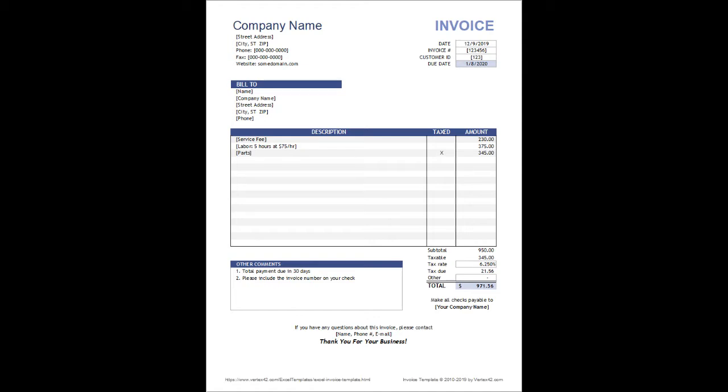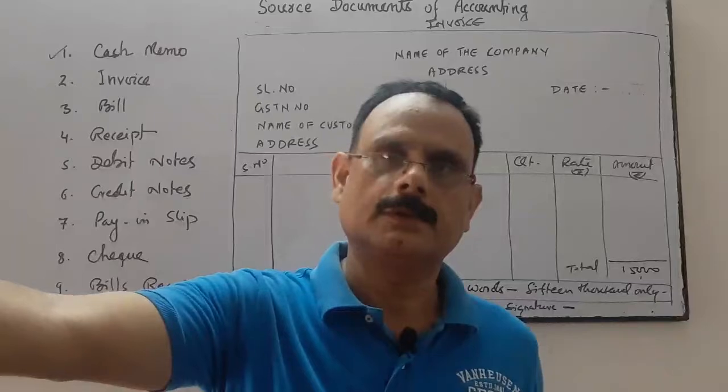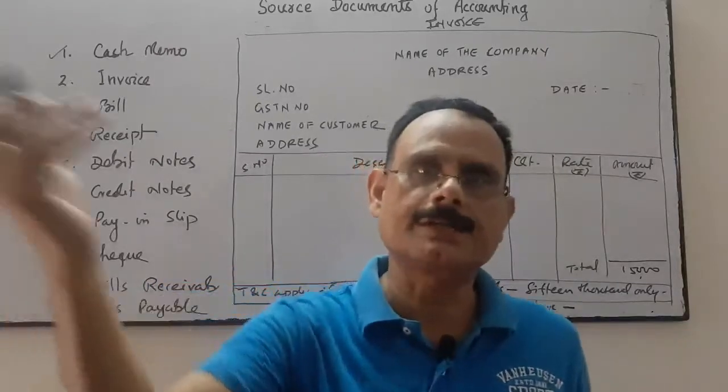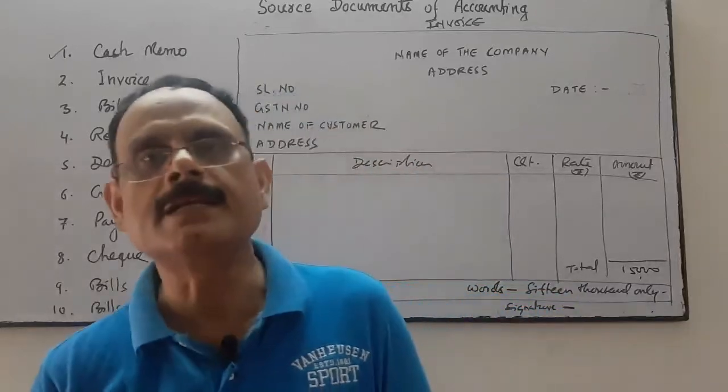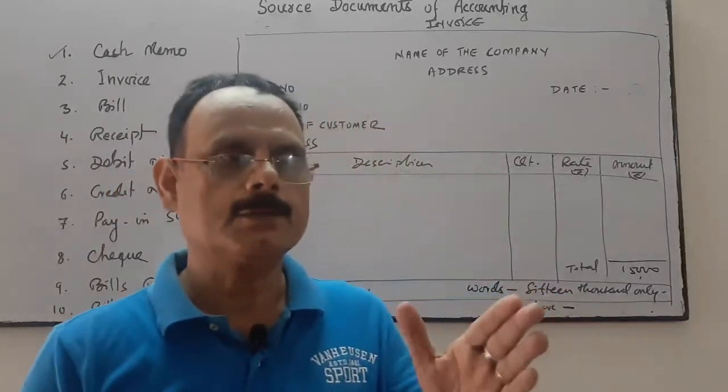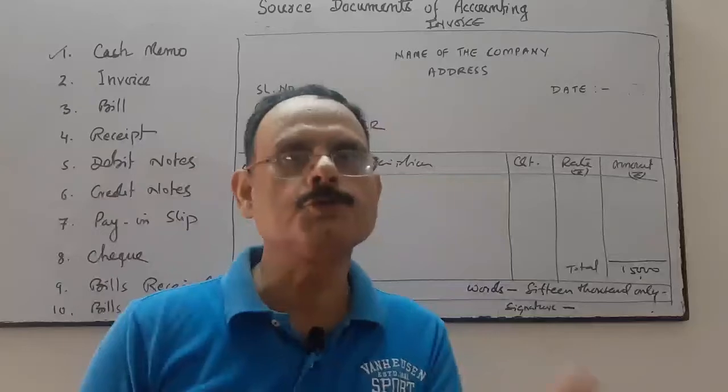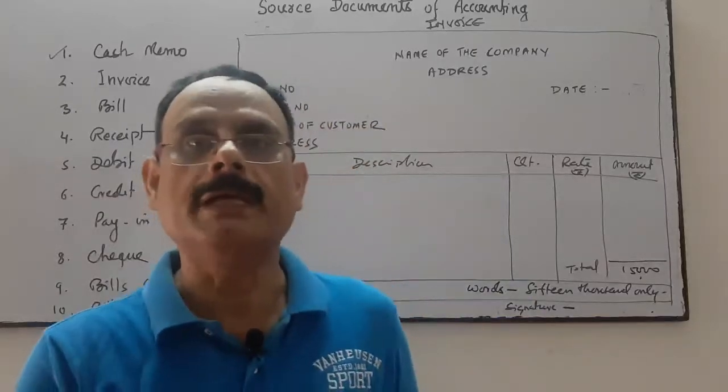Vice versa, when we purchase the goods on credit, the same is called bill. When we purchase the goods from the supplier, when our business purchases the goods on credit, then that word is changed from invoice to bill. Then we use the word bill.